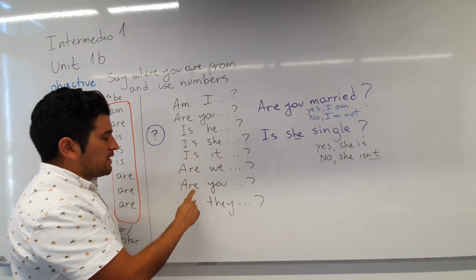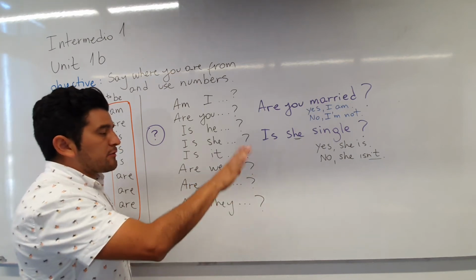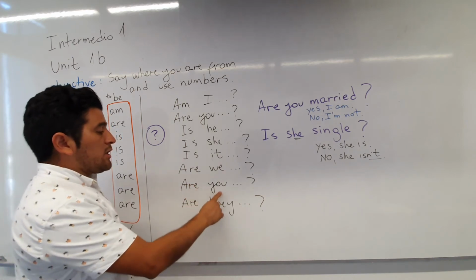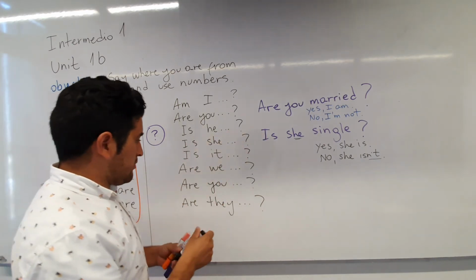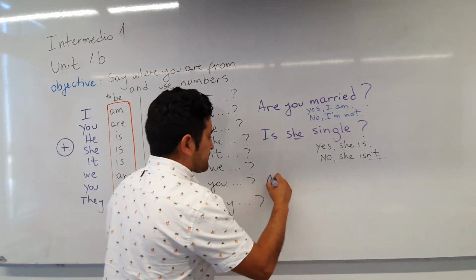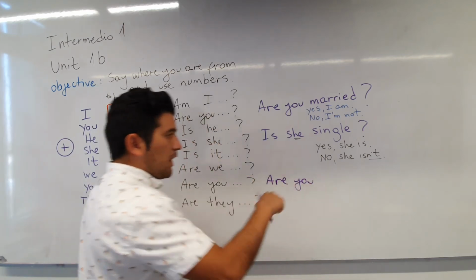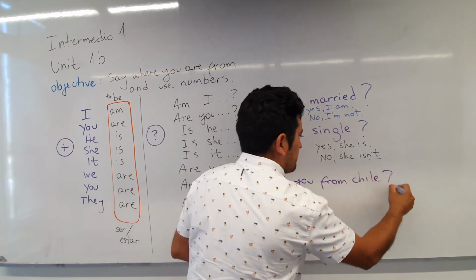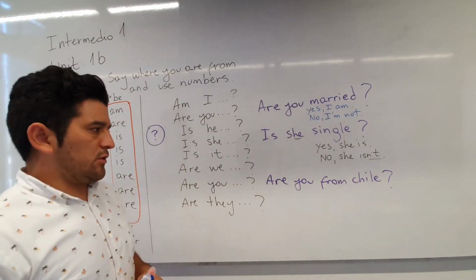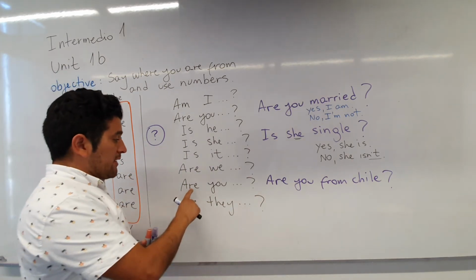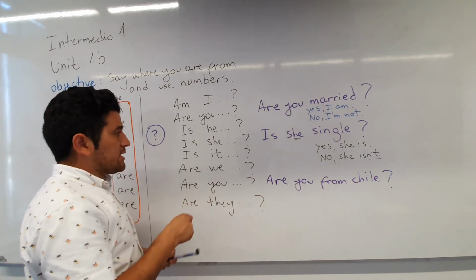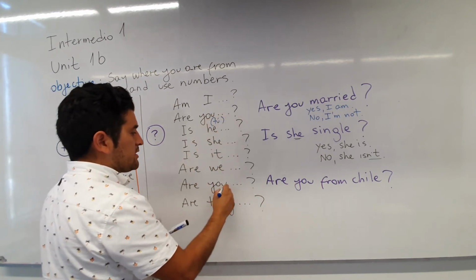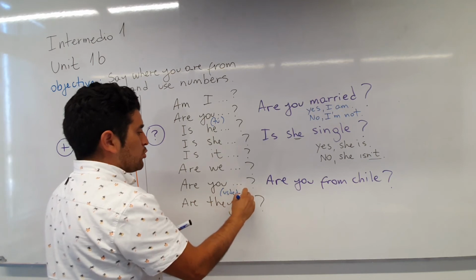Okay, you can also ask another question. For example, you say, are they from Chile? Or are you from Argentina, for example? Another question. We can ask that question. Are you from Chile? Okay, so in this case it's different. Pay attention, in this case it's not tú, it's usted.